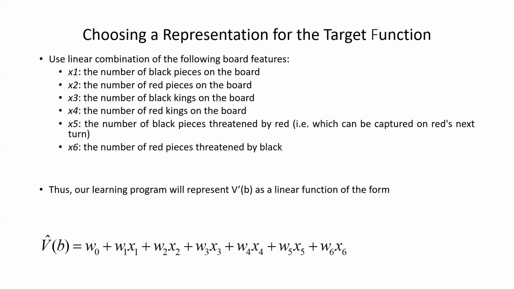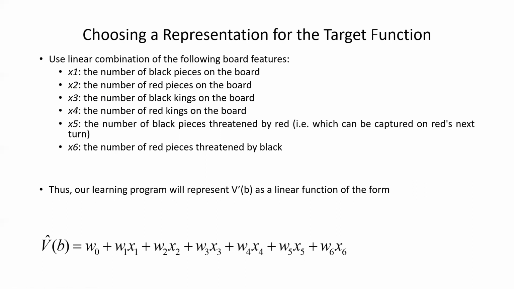Here we have something called a linear function, a linear combination of the board features. So we'll represent it in this form only that I've written also. Use a linear combination of the following board features. Now to every board feature, I've given some name: x1, x2, x3, x4, x5, and x6. Let's read out what I've given to this particular board feature.